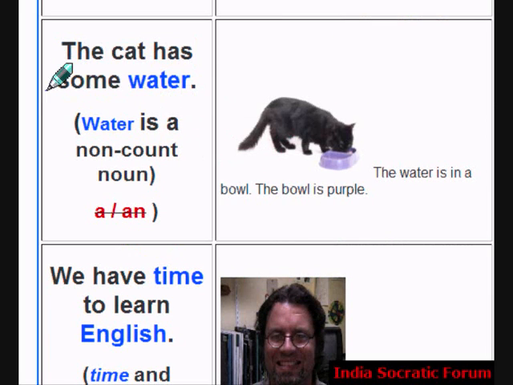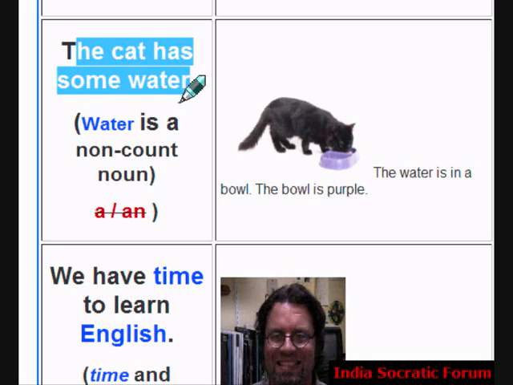The cat has some water. Water is a non-count noun. You cannot count water, right? You can say some water. So the cat has some water.